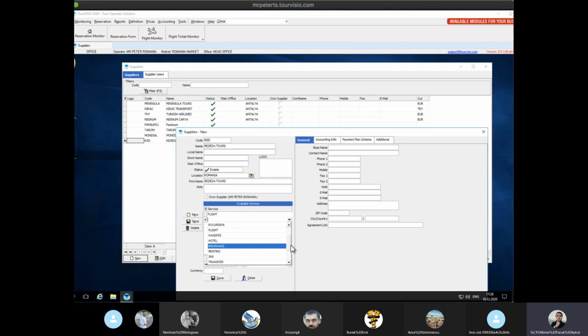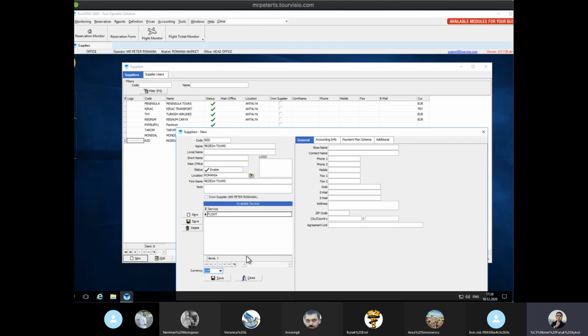We do? No, we don't take hotels. Okay. This is the screen that we do. We are adding the services from here and the correct arrow.